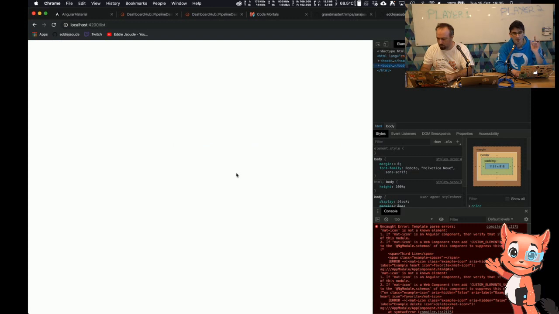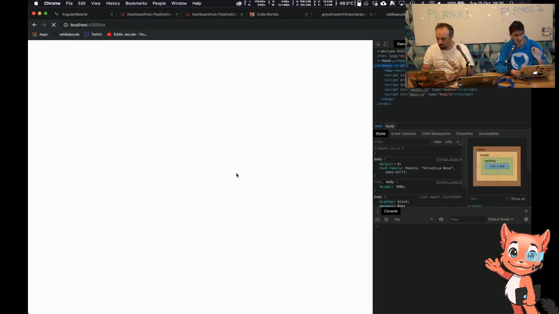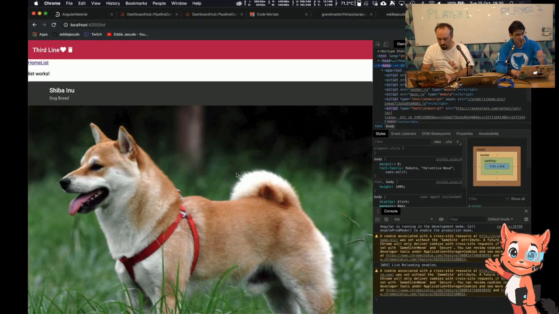Right. Moment of truth, we're going to have a really nice toolbar. There we go, look. Third line. We haven't changed the text, which is a bit stupid. And we've got two icons. And we'll put the home and the list onto that.